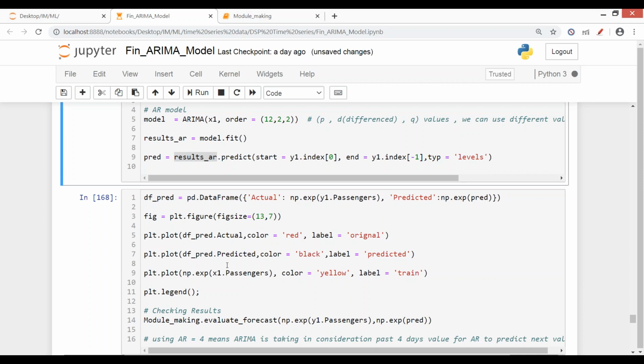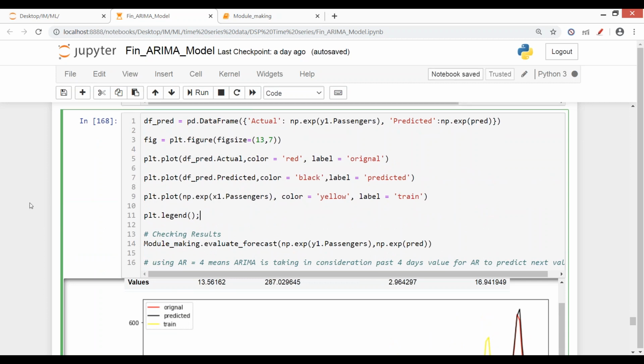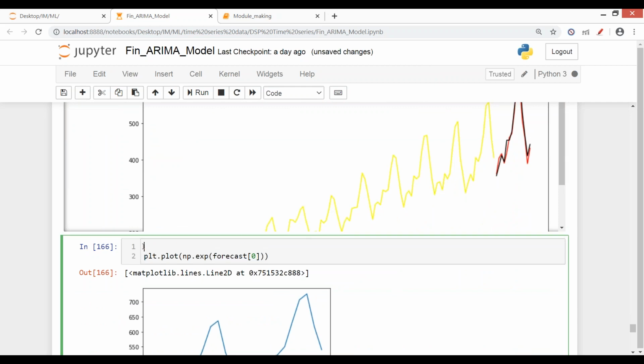It's taking some time. Let the model run, then we'll do it.